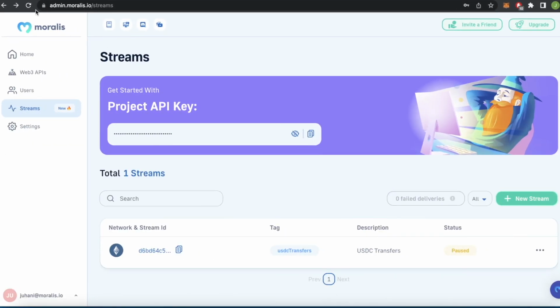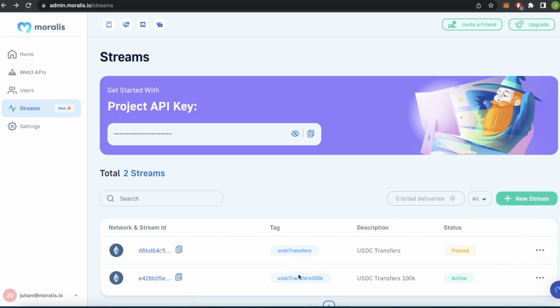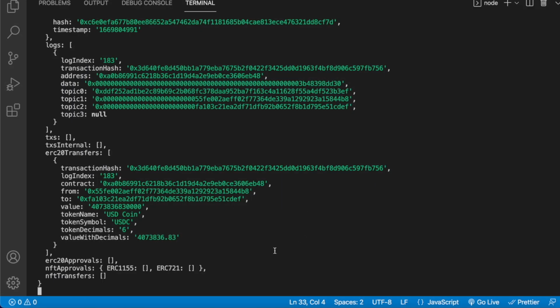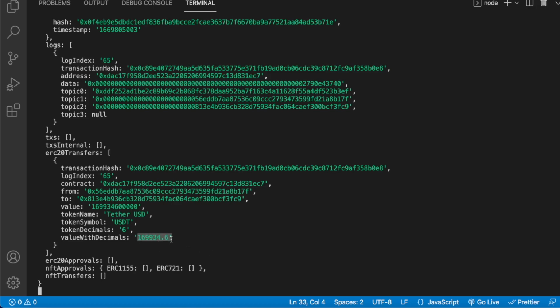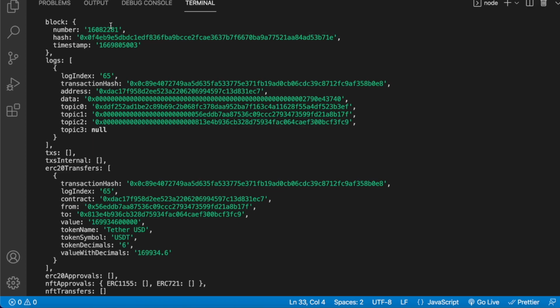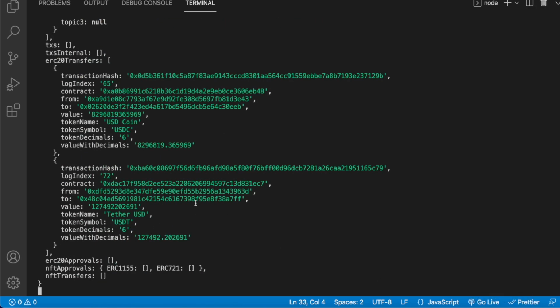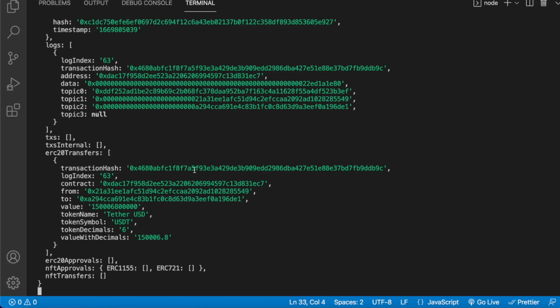Open up Google Chrome, refresh the page over here. So now we have the USDC transfers over 100K, which is active, and we're receiving them to the same webhook server we have running on localhost 3000 over on our own machine. So let's open that like so, and now you see these coming in. 169,000 over here in block 16082. We scroll down. So over here, we see them coming in. Let's go ahead and pause the stream so we can actually take a look at them.